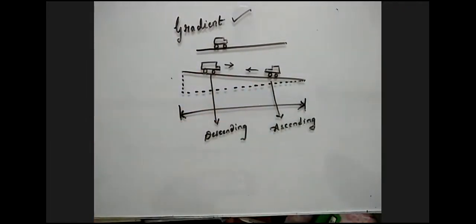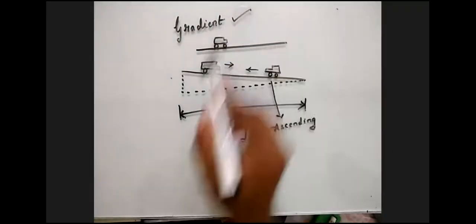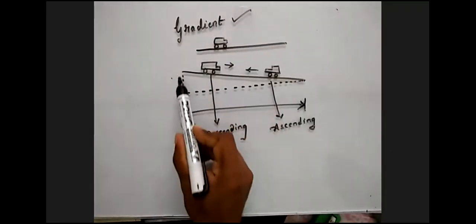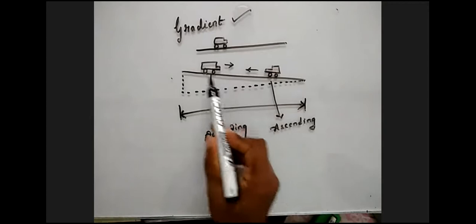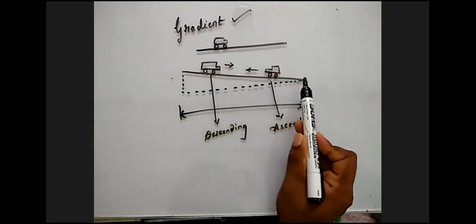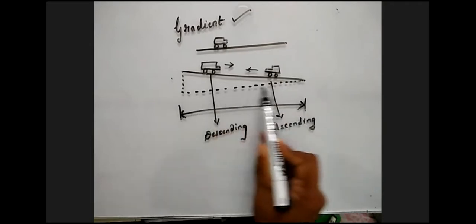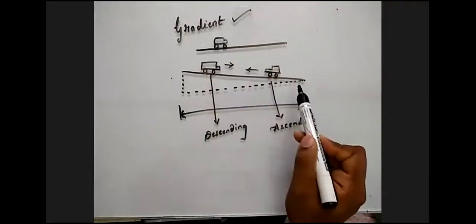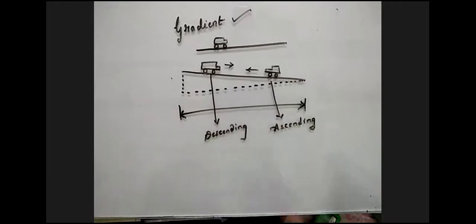So what we mean to say is, simply, gradient means the rise or fall. Let us assume this is a fall, right? The fall with respect to the length is called the gradient, or the rise with respect to the length is called the gradient.